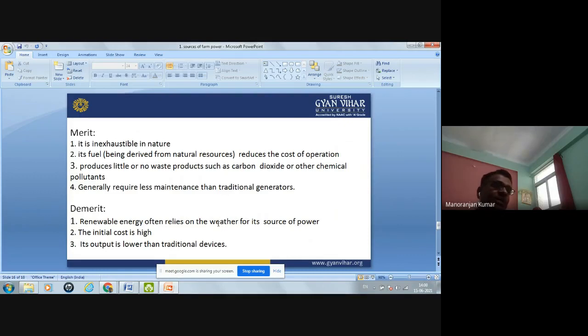Now other demerits are initial cost is high. Initially the cost of this renewable energy is high, and also its output is lower than the traditional devices. If we compare the electricity produced by the solar energy with the conventional electricity generated, then the electricity developed by the solar energy is less than the conventional devices. Okay. So its output is lower than the traditional devices.